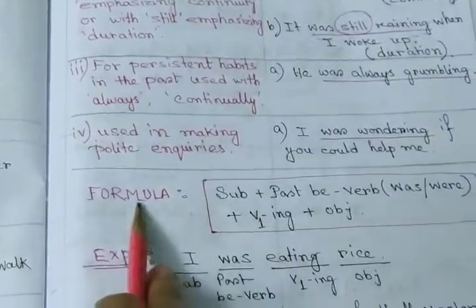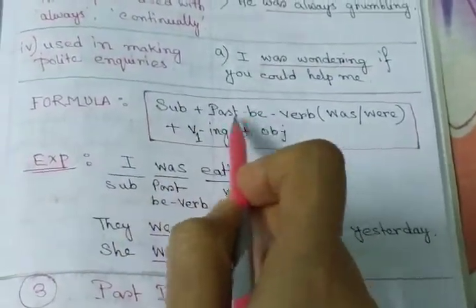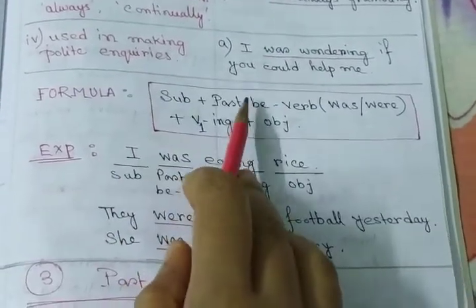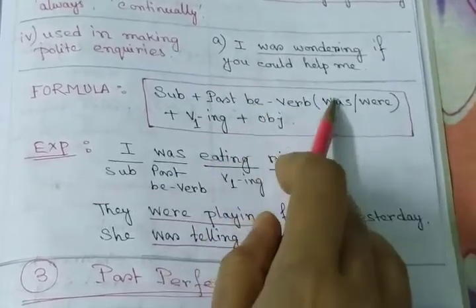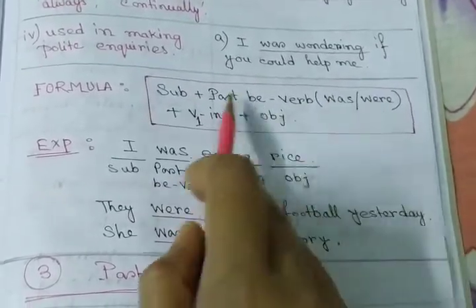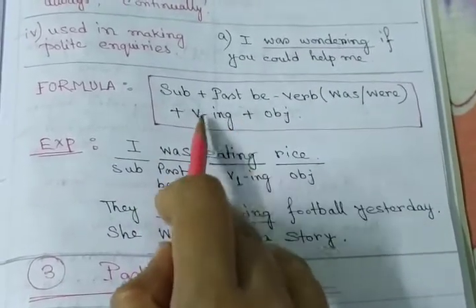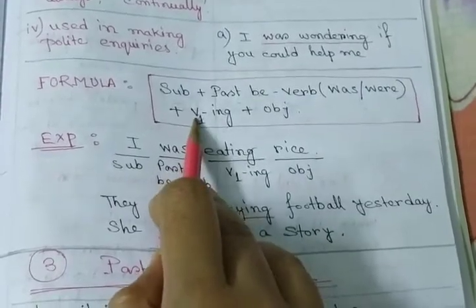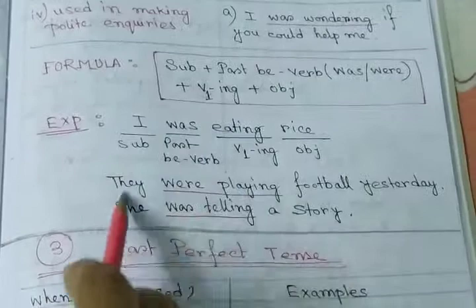So what will be the formula of past continuous tense? Subject plus past be verb. In present continuous tense, you used the present be verb, that means am, is, are. But here was, were, these are the past be verb, plus verb plus ing. The main verb, cry, weep, dance, plus ing, plus object. So these are the examples.